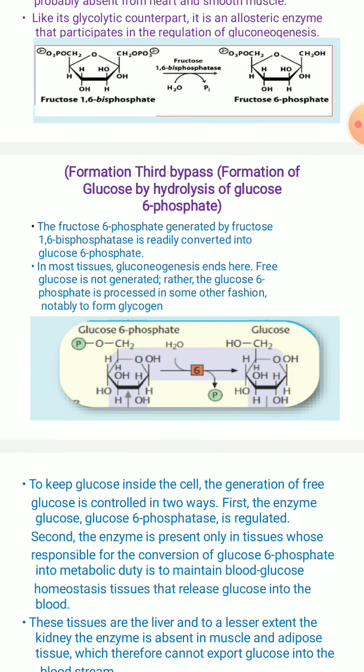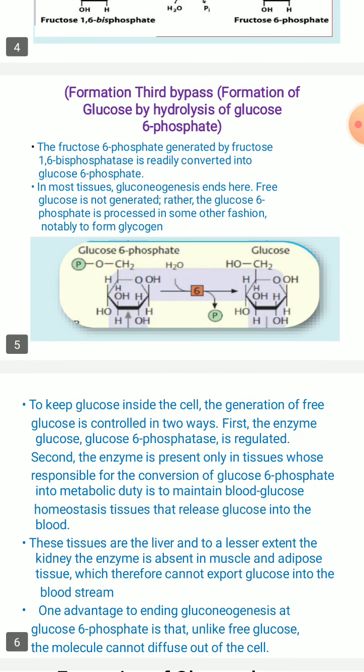So to keep this glucose inside the cell, the free glucose which is going to be generated is controlled in two ways. Which are all the ways in which we can control this? First is the enzyme glucose 6 phosphatase, which can be regulated, and second, the enzyme which is present only in the tissues, which is responsible for the conversion of glucose 6 phosphate into glucose, that is to maintain the blood glucose level.